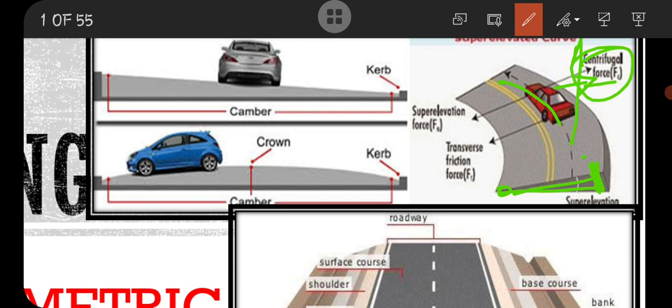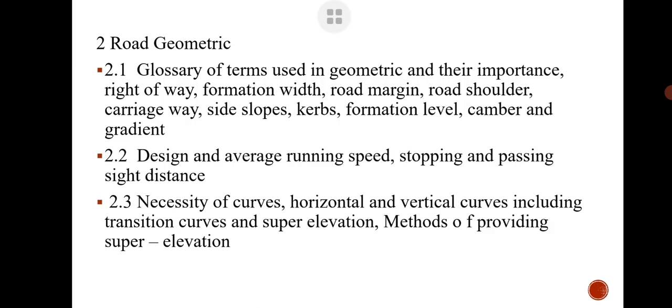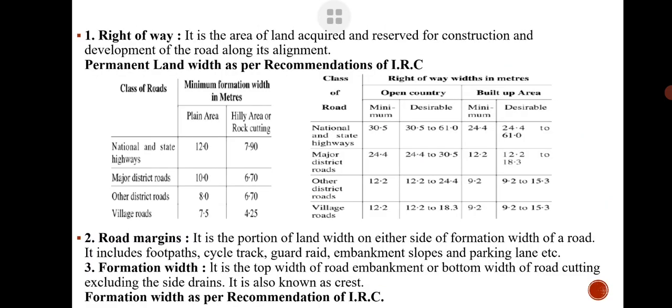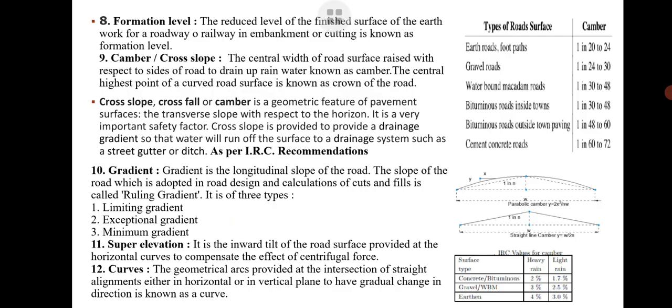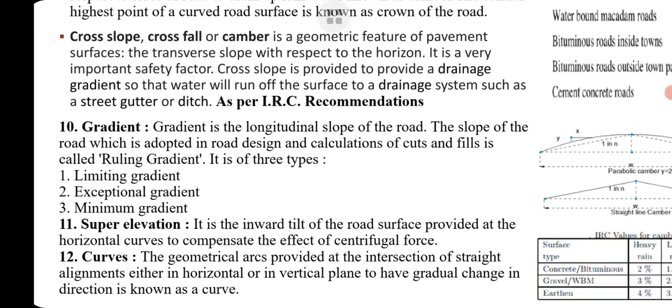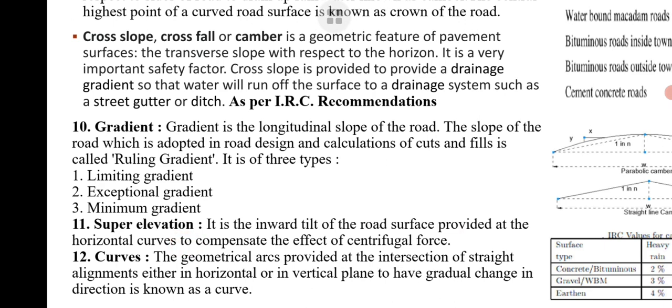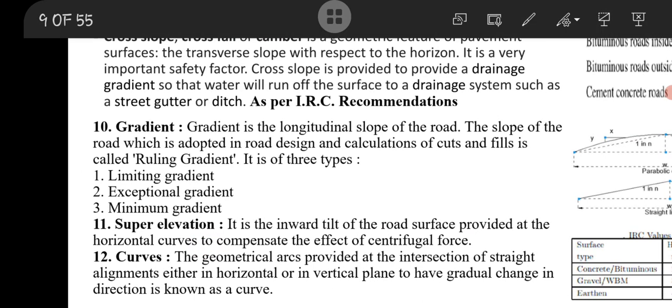This is known as super elevation. Here it is written: it is the inward tilt of the road surface provided at the horizontal curve to compensate the effect of centrifugal force.